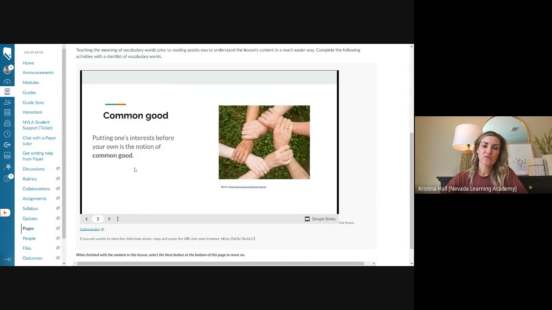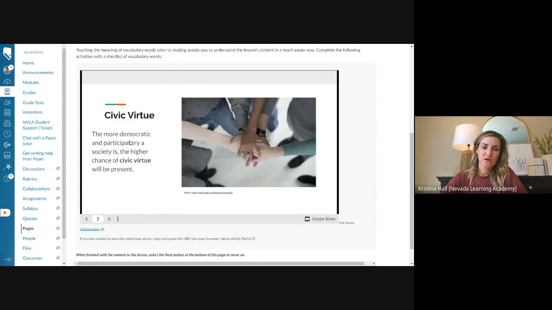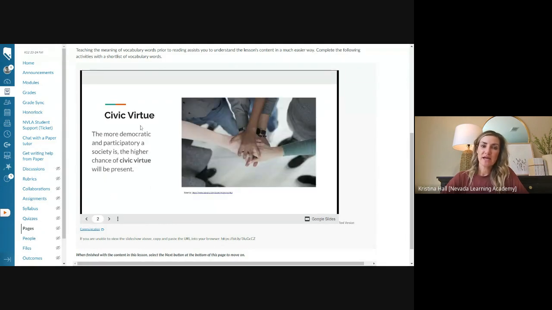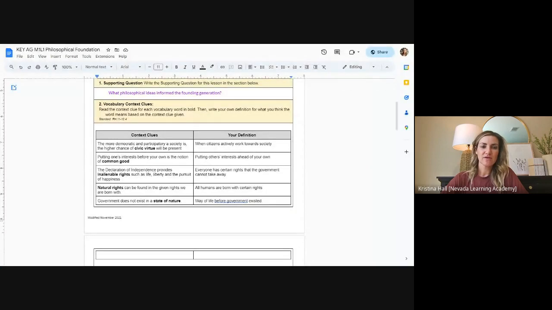Is it going to let me highlight it? It's not going to let me highlight it. Okay, so you could either type it out, or I'm going to be really nice and copy and paste this in the chat for you. Like I said, coming to class, there are perks, okay? So you're going to put that in your first part for your context clue, civic virtue, okay?